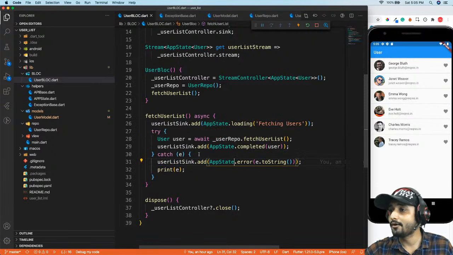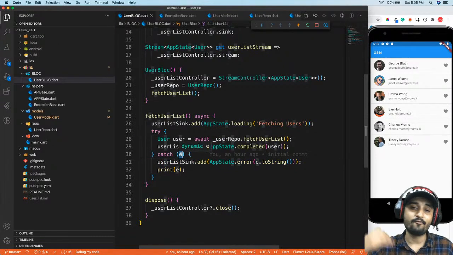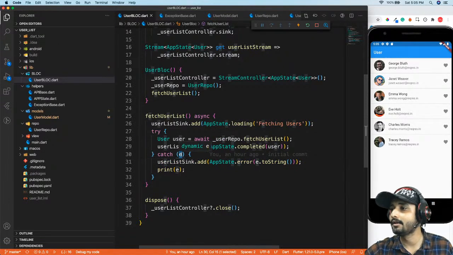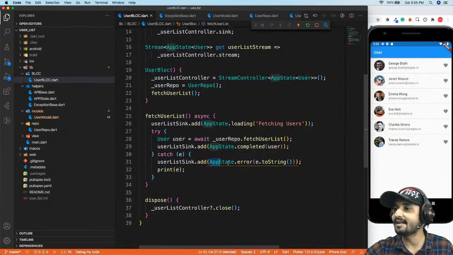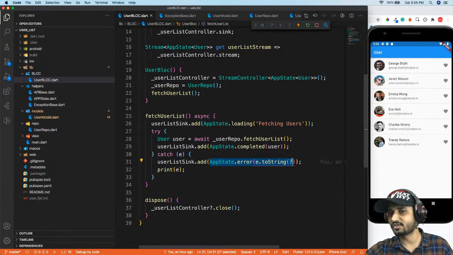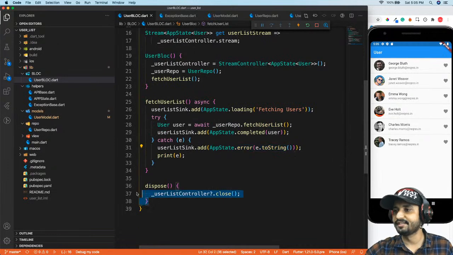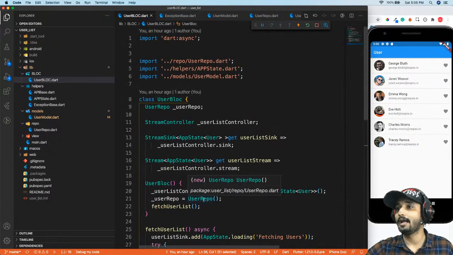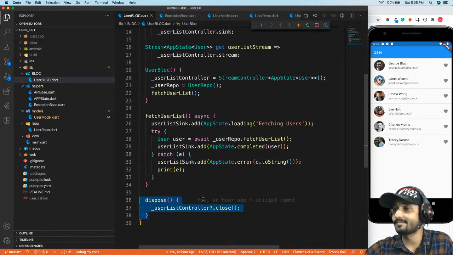So we are going to get that particular error message every time we get this error. I'm going to put that error message from this e to string so that I can easily get that error message on my screen. And on the dispose, I'm going to close my controller, because whenever I switch my page, I need to dispose my controller, and that is the best practice to protect your app from misbehaving with the data.